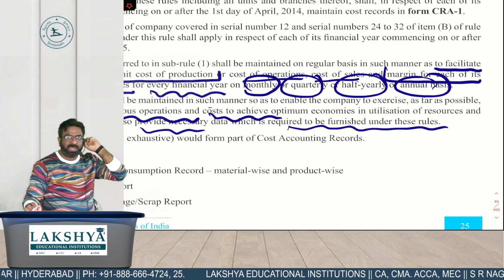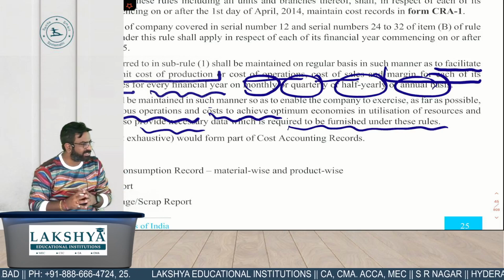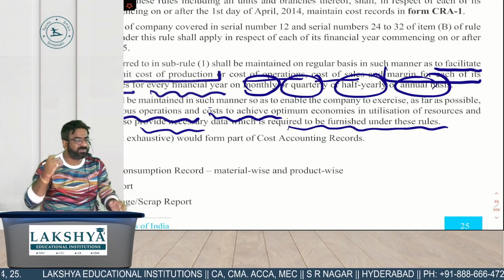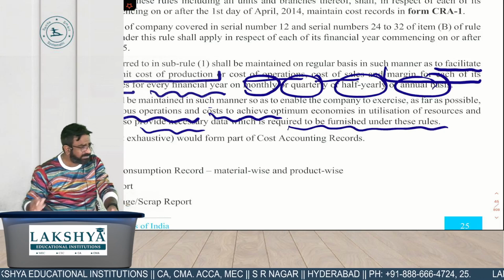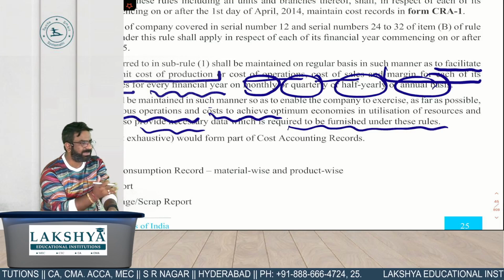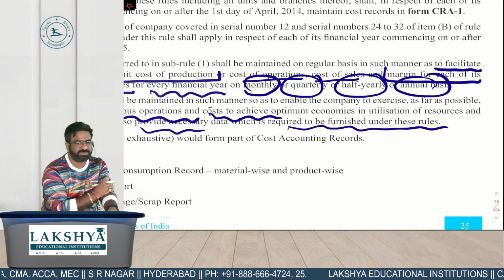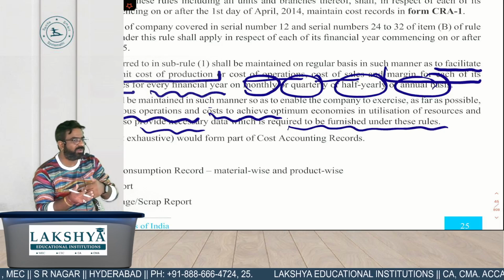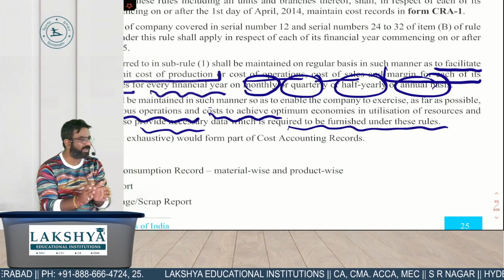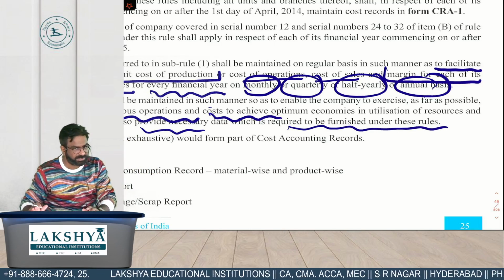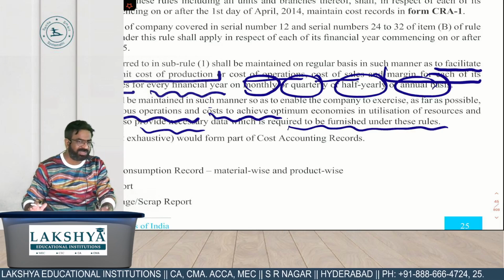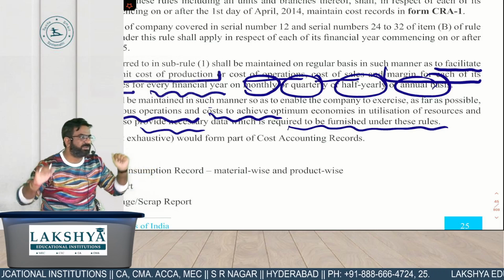If you hear something orally, and if I give you something in writing, which is more retainable in future? Similarly, if you know this year's cost of production, you can improvise. The second basic idea of maintaining cost records is to make the company realize where your over-costing is happening and where your under-costing is happening, so that you can have the optimum utilization of what? Resources. For example, if I have a plant and machinery which can produce 10,000 units, you all know that when you scale up, what happens to the cost of production?